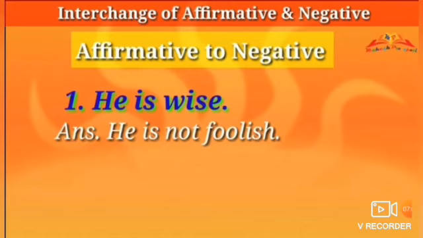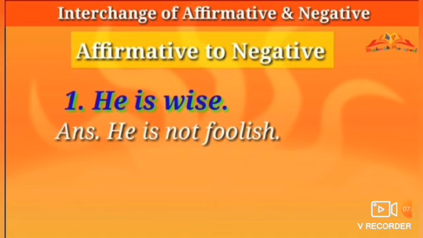So whenever you make the negative sentence of He is wise, you have to use the opposite word of wise, and also use one negative word to make a negative sentence. For example, He is wise. He is not foolish. Now check the meaning. He is wise, and he is not foolish. The meaning of both sentences is the same.